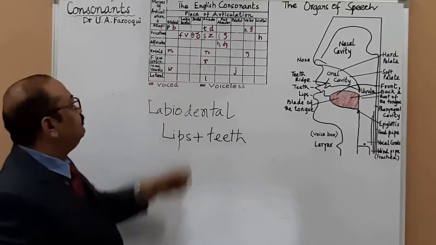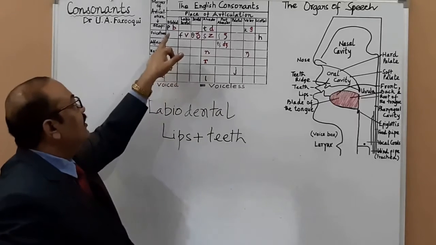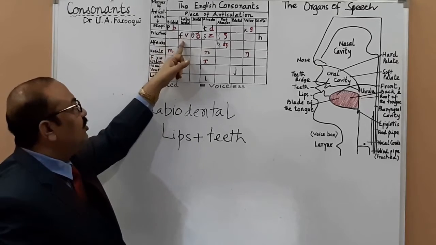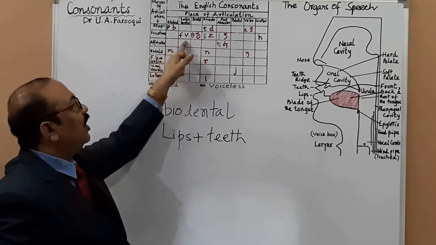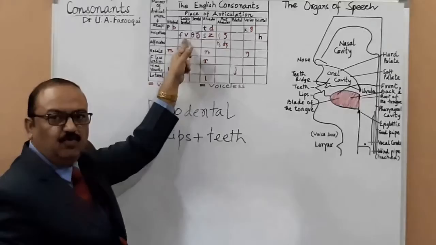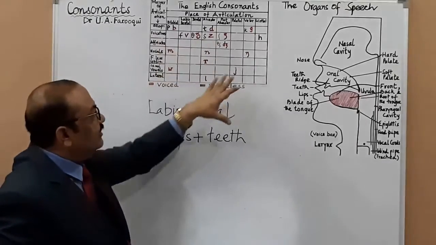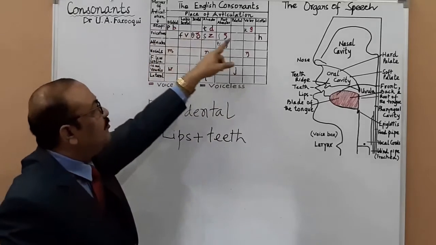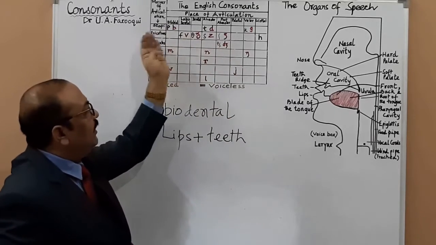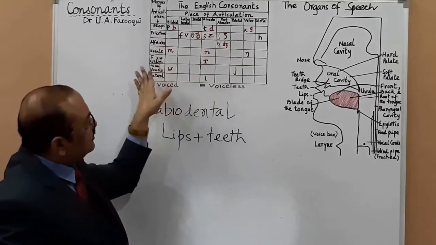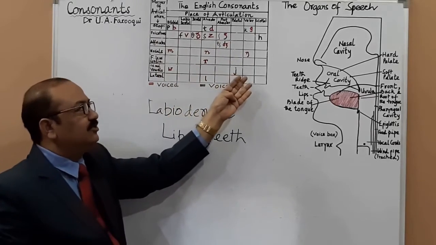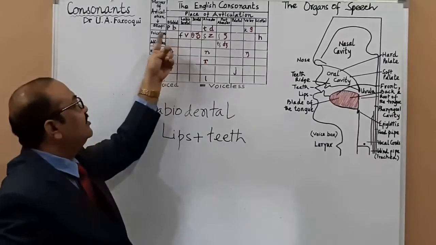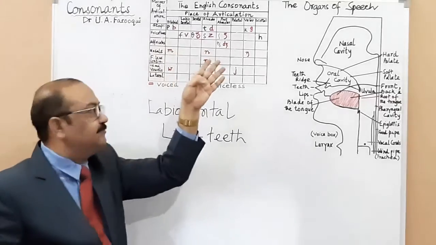It's a pair. As I told you, the first one is voiceless and the second one is voiced. There are 24 consonant sounds, and out of 24, 8 are in pairs and 8 are single consonant sounds. In pairs, the first one is voiceless and the second one is voiced.